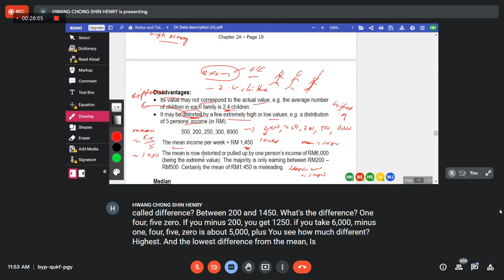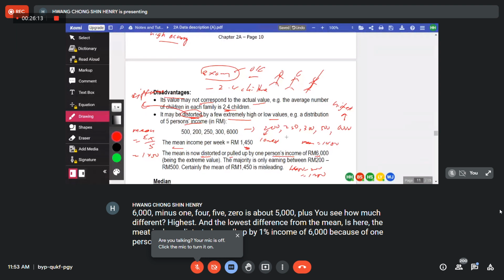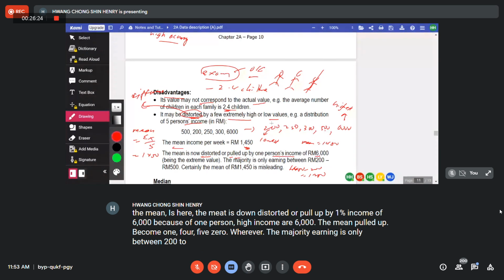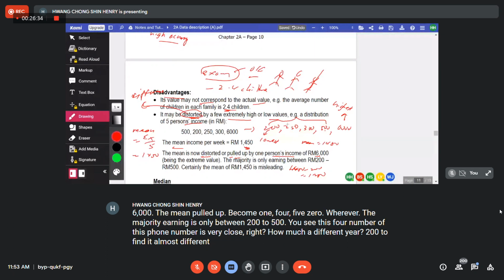You see here, the mean is now distorted or pulled up by one person's income of 6,000. Because of one person's high income, the mean is pulled up to 1450. Whereas the majority earning is only between 200 to 500. You see these four numbers, it's very close, right? How much is the difference here? 200 to 500, different by almost 300 only.